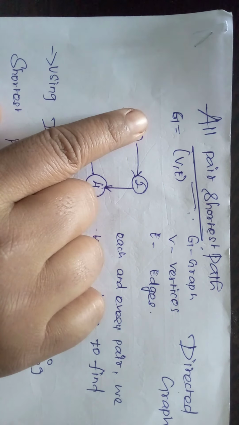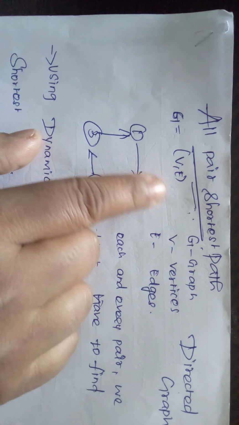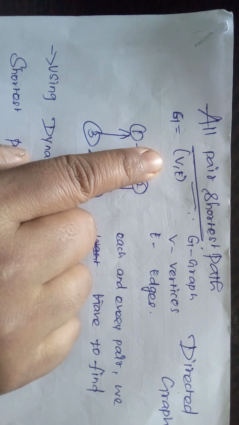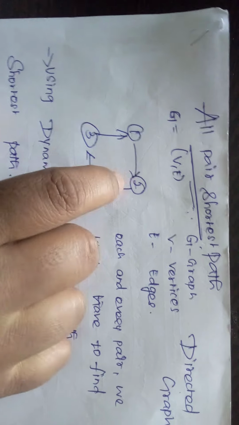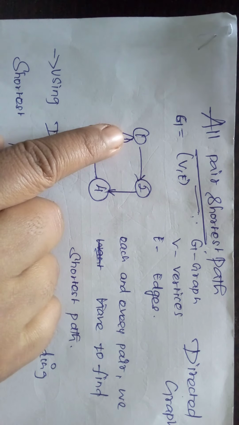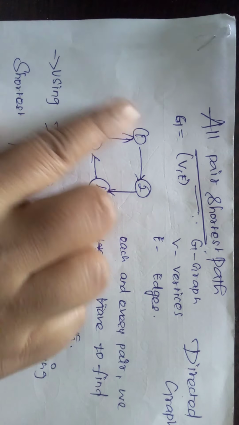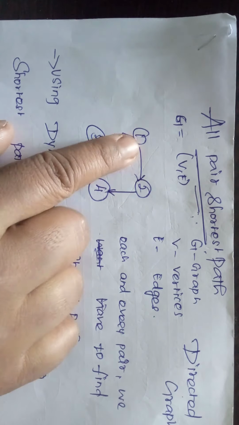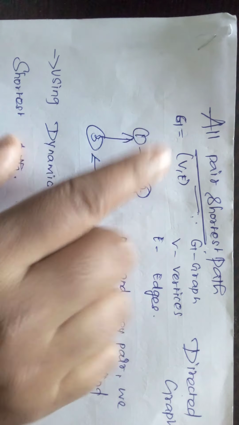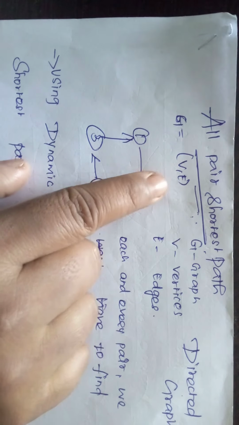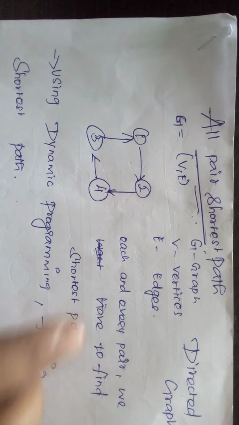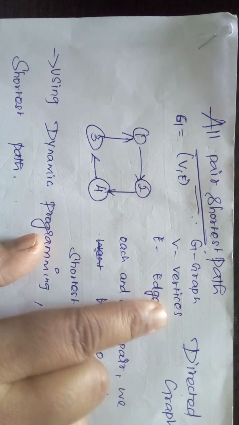See here, G equal to (V, E). G means nothing but a graph, V means vertices and E means edges. See, this is the graph. Vertices means 1, 2, 3, 4, all these we call vertices, and edges means the arrows. This is the complete graph. G equal to (V, E), that is vertices and edges together we call a graph. G is the graph, V the vertices and E the edges.